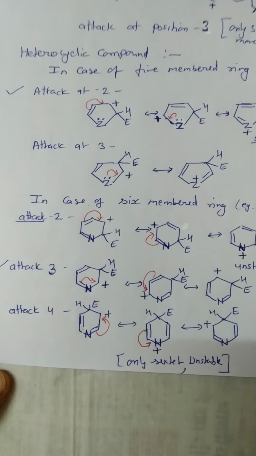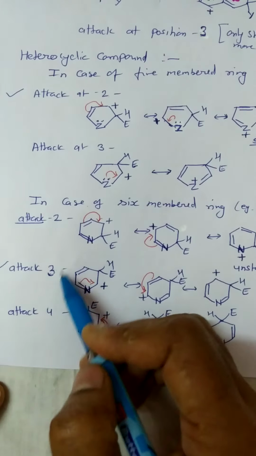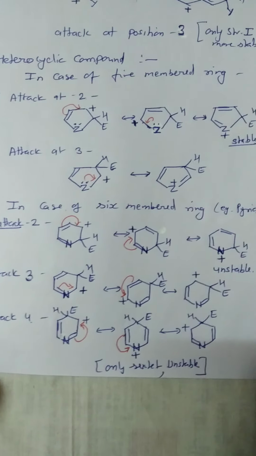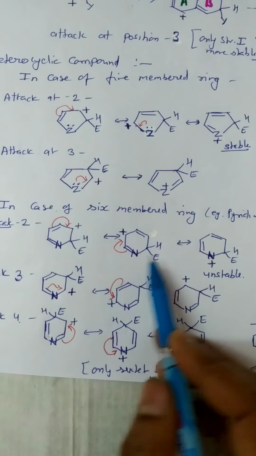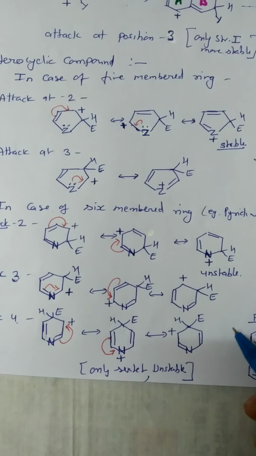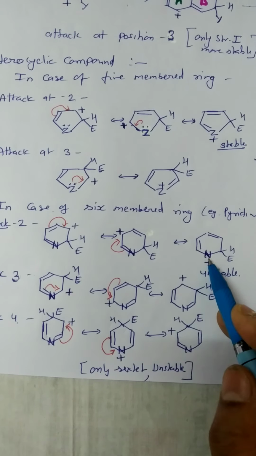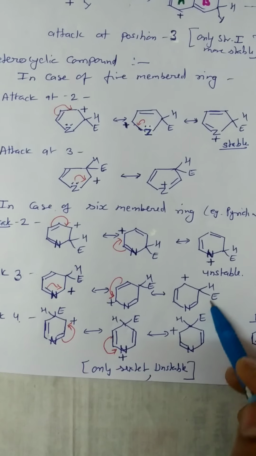But in case of a 6-membered ring, the attack can take place at 2, 3 and 4. In case of attack at 2, one structure is obtained which is unstable because the electronegative nitrogen has a positive charge and only a sextet of electrons is present at this nitrogen atom.